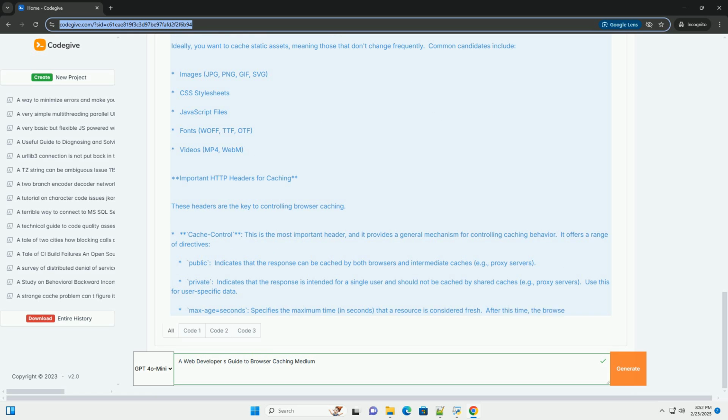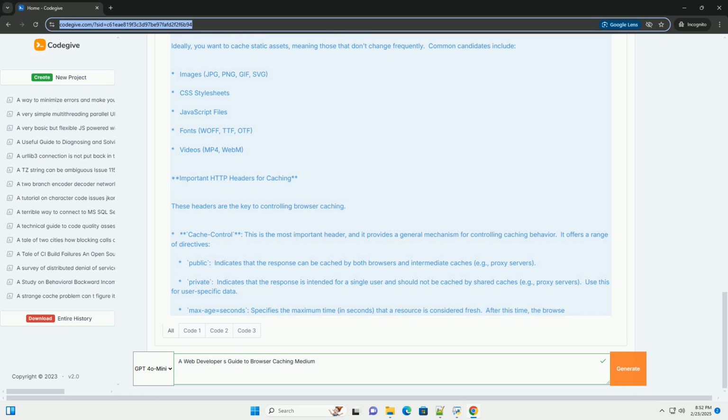2. Online tools. Several online tools can help you analyze your website's caching configuration. Examples include WebPageTest, https://www.webpagetest.org, GTmetrix, https://gtmetrix.com, PageSpeed Insights, https://developers.google.com/speed/pagespeed/insights.